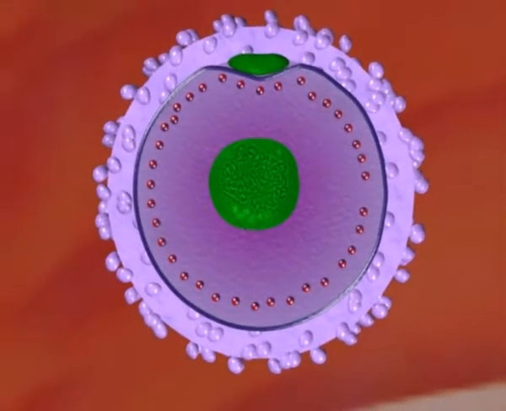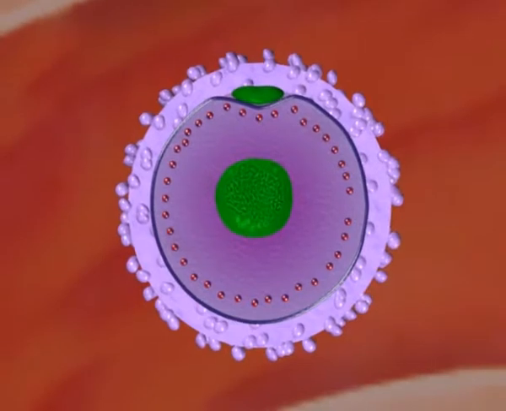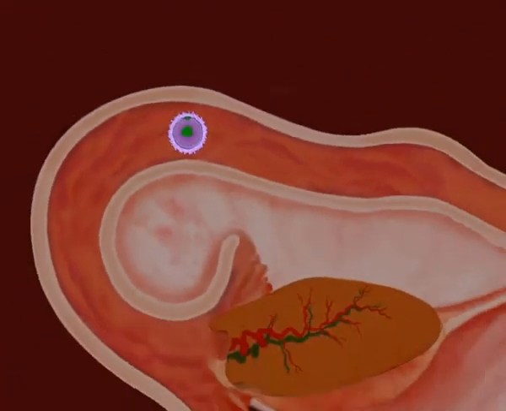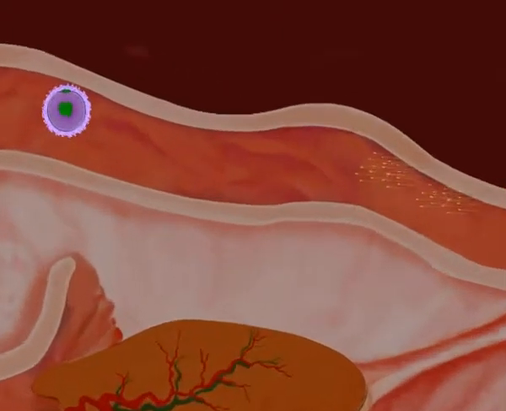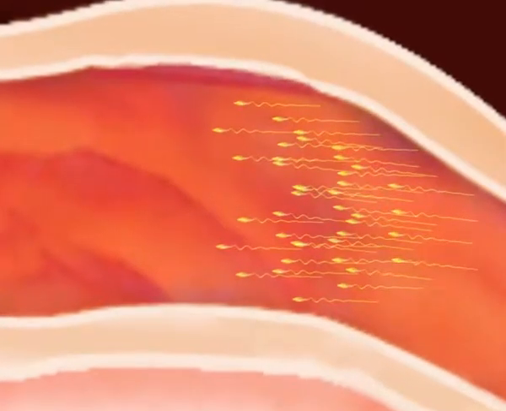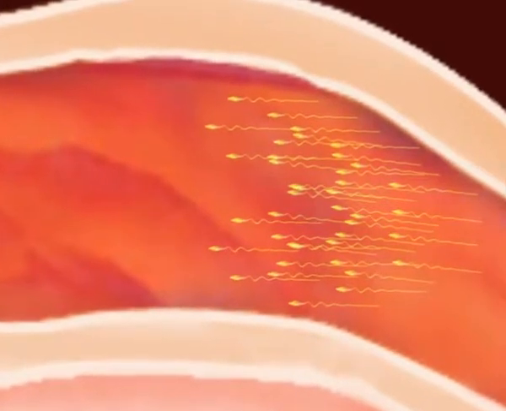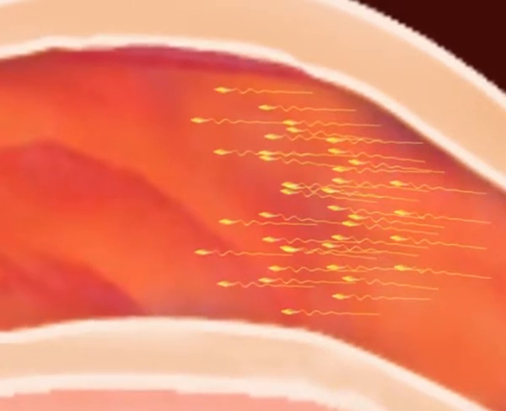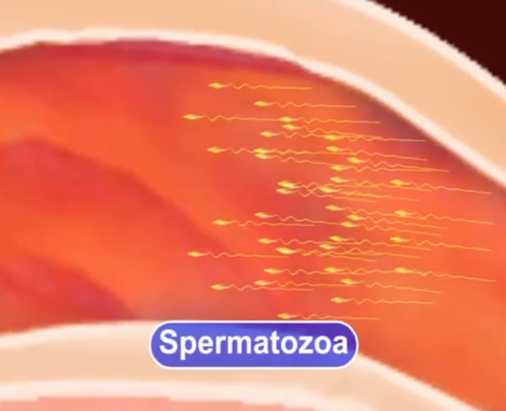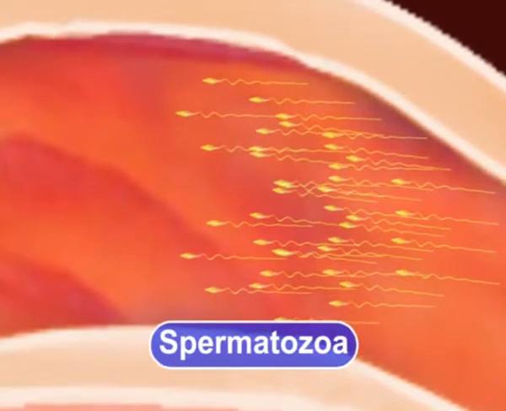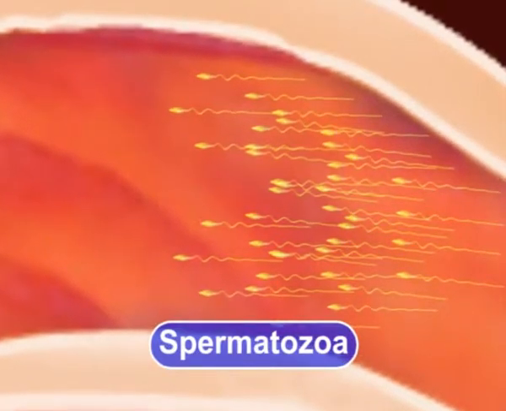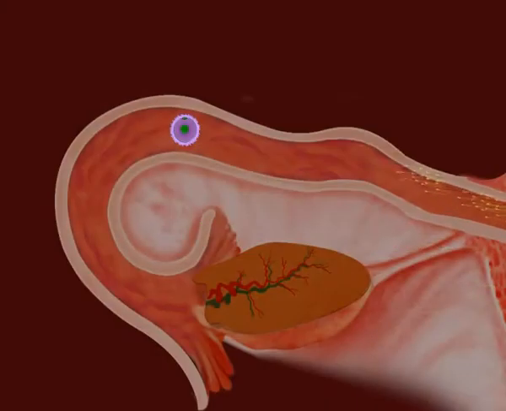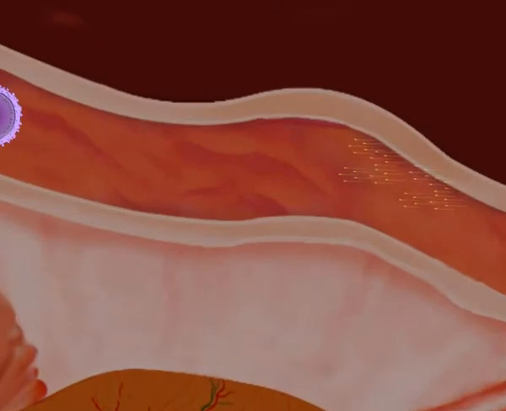The process of fertilization involves a sperm fusing with an ovum after ejaculation during sexual intercourse. The union of an egg and sperm usually occurs in the ampulla region of the fallopian tube. Spermatozoa are not able to fertilize the oocyte immediately upon arrival. During their journey, sperms also undergo capacitation.